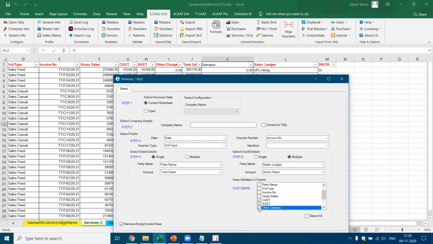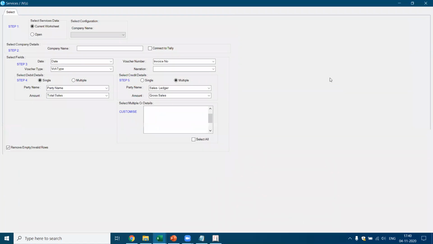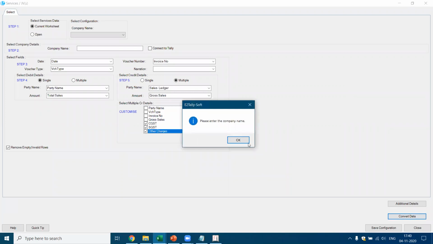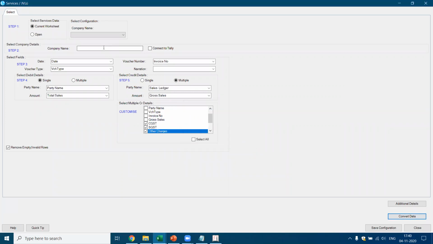Please ensure that the data you got, you get it right. Because once you get the data right, column selection right, then you should be able to convert it without any issues. I say convert, please enter the company name because it's going to be saved with that particular file name.